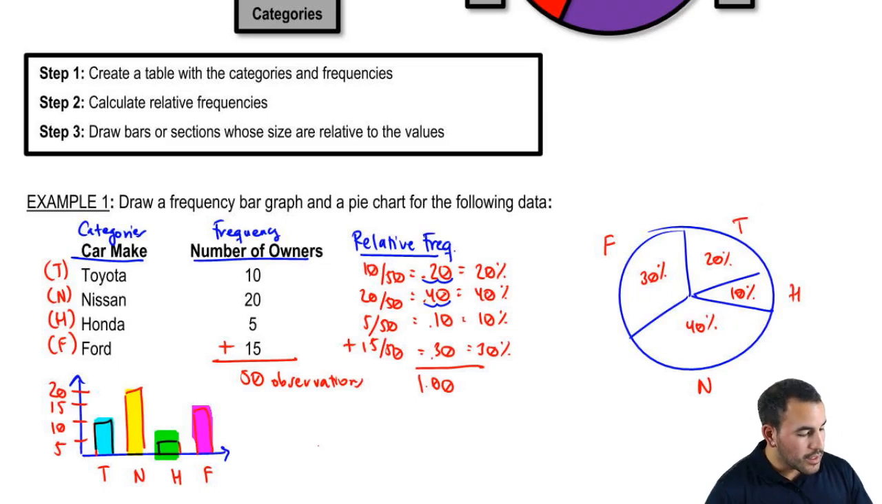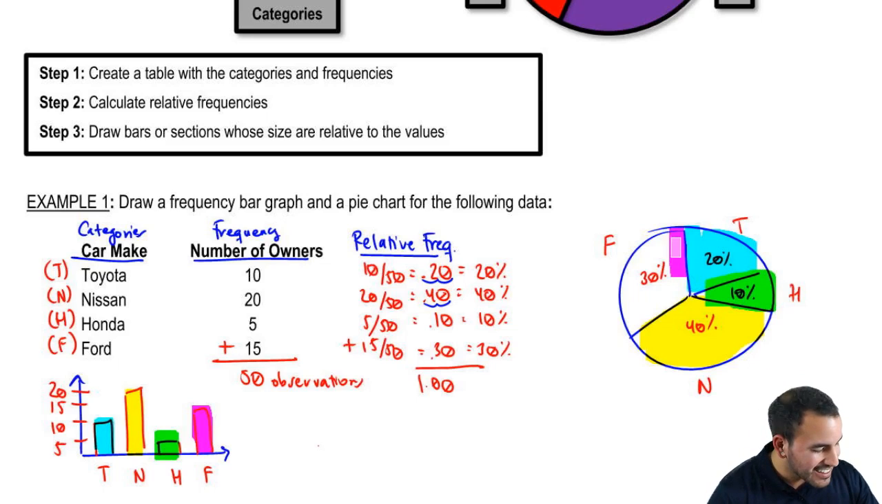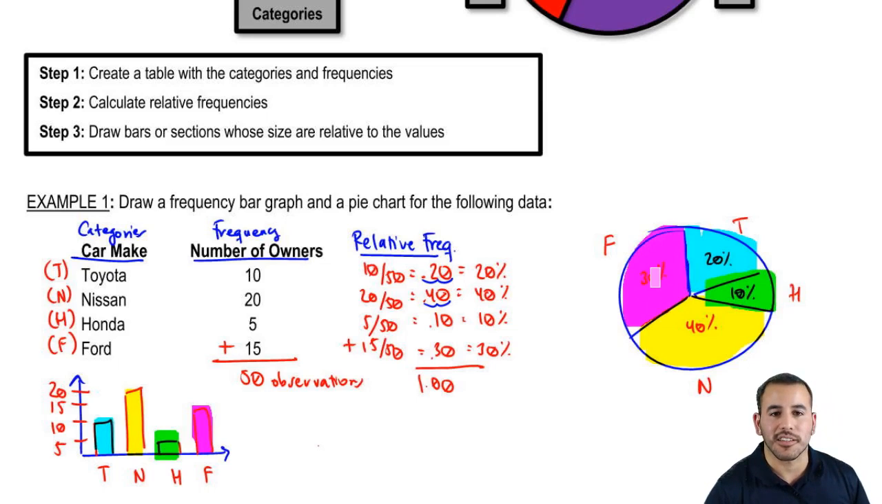So Nissan gets the yellow. Ooh, get crazy. Then we have Toyota. Toyota gets the blue. Then we have Honda, which is green. Wow, this looks like a very amateur sketch, but it's okay. And then Ford gets the last color. So 30%. You can hardly see the 30% anymore.